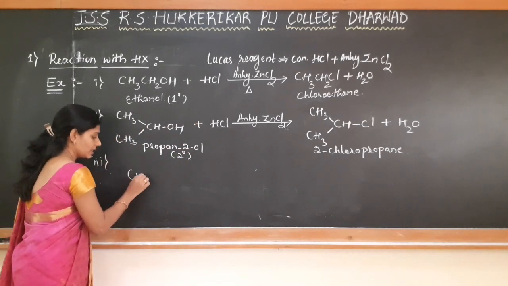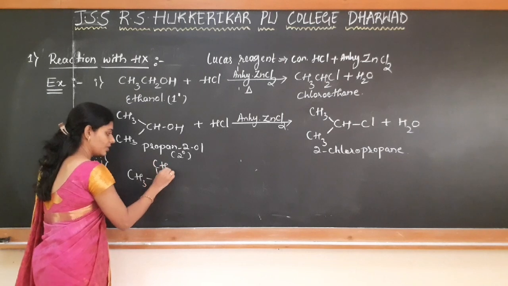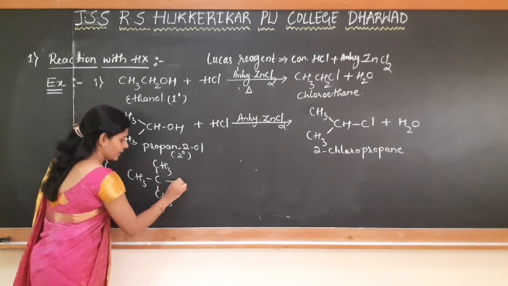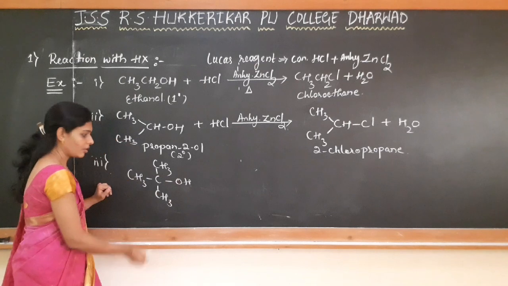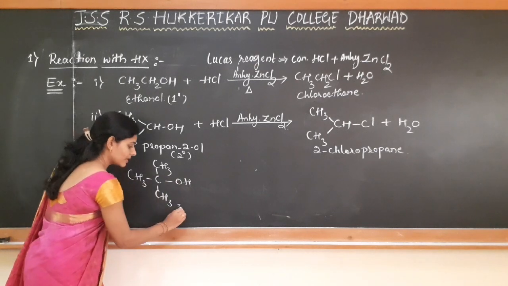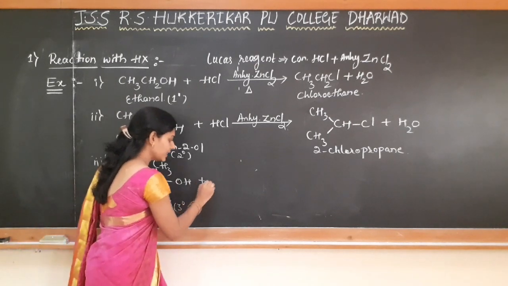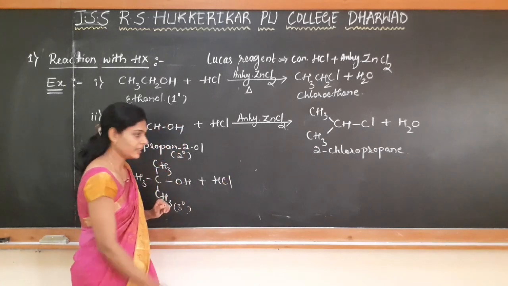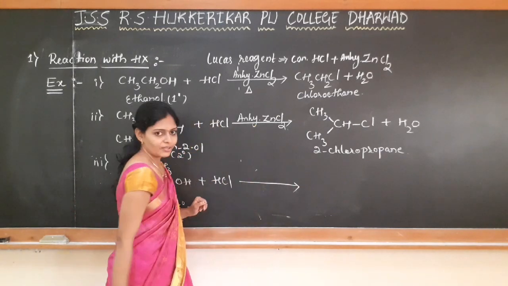Let me take an example of tertiary butyl alcohol here. This is tertiary butyl alcohol or 2-methyl propan-2-ol. This is a tertiary alcohol. So when this is treated with concentrated HCl, there is no need of the catalyst also.